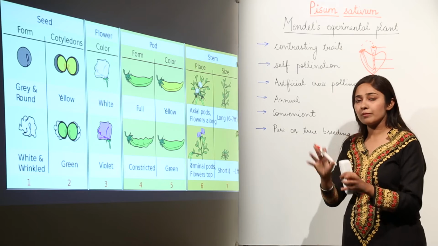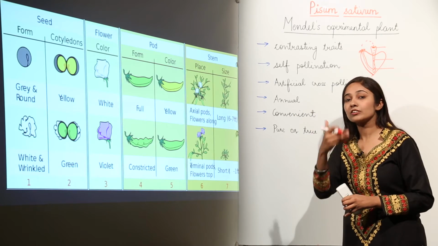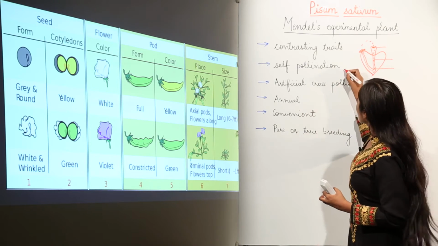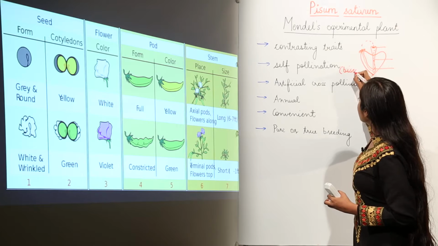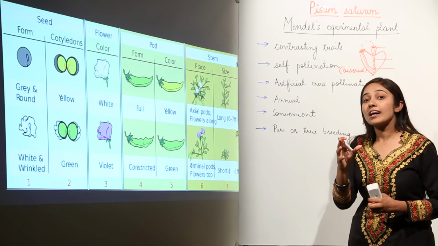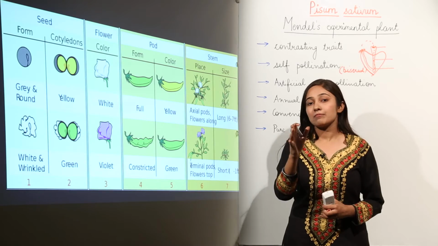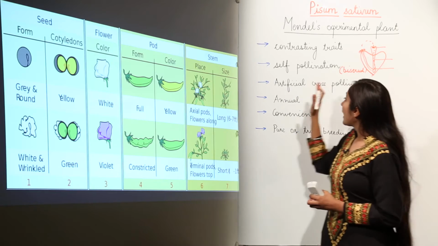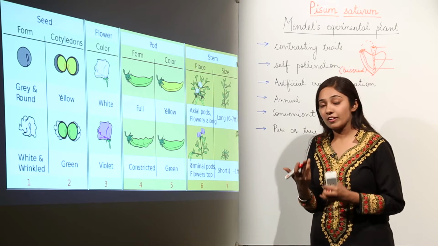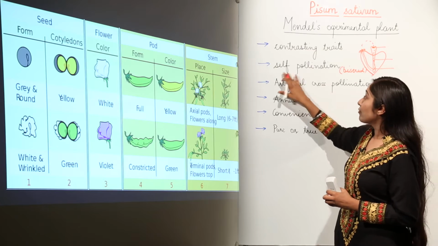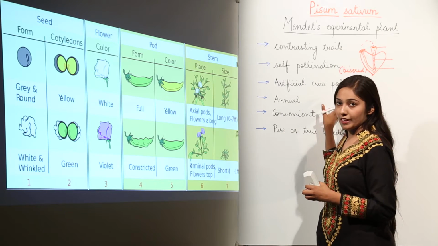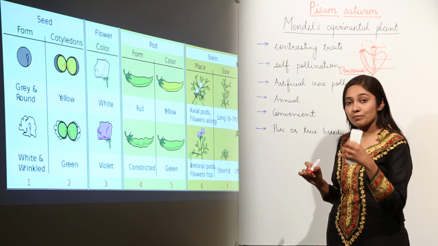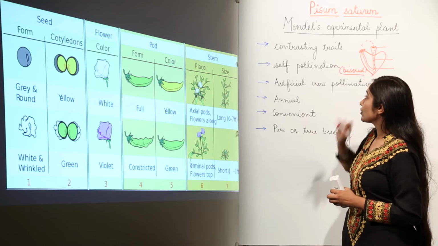I hope that you all remember these basics, what is self-pollination, what is cross-pollination. So in this case, when the flower is bisexual, why was self-pollination possible on pea plants? Because the flowers were bisexual, they had both types of organs on the same flower, male organs and female organs. So the garden pea plant was bisexual, and that is why self-pollination was possible.